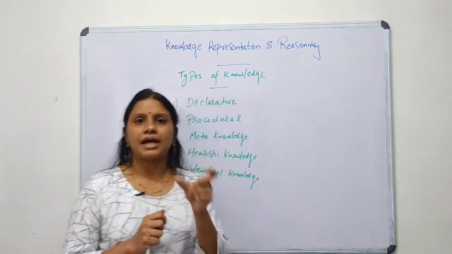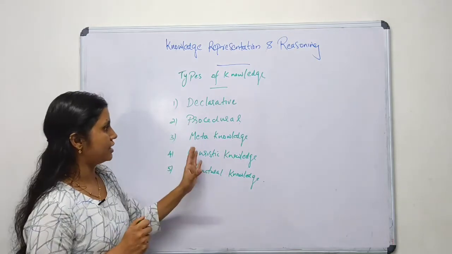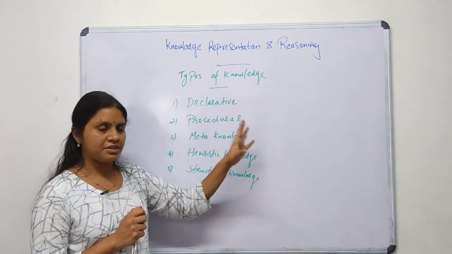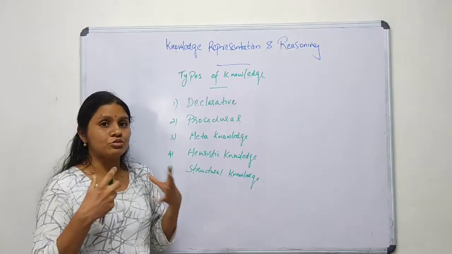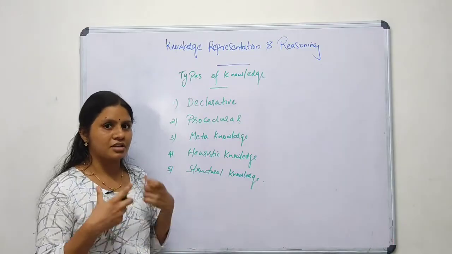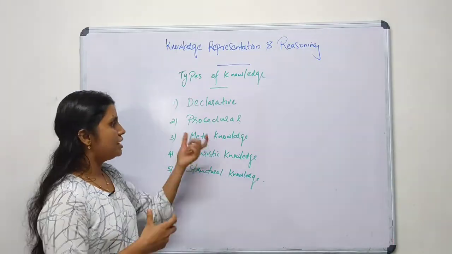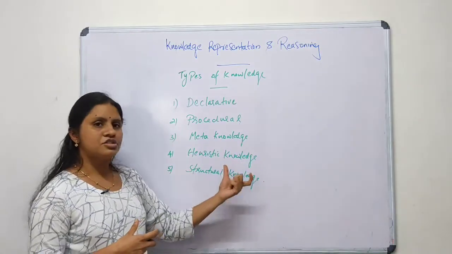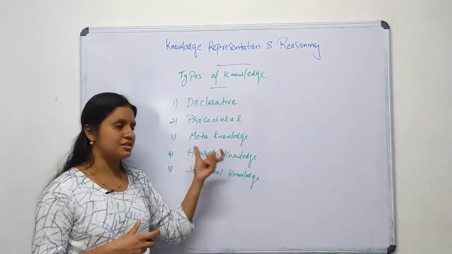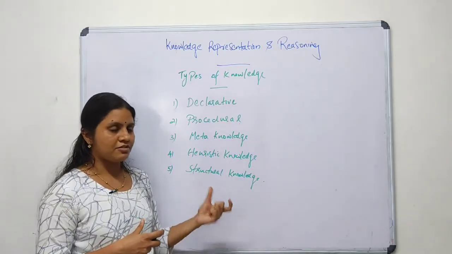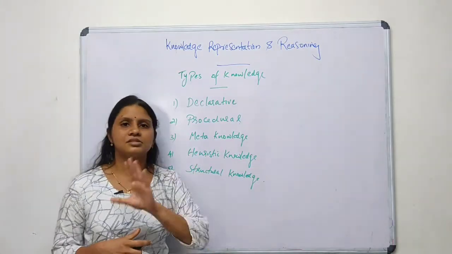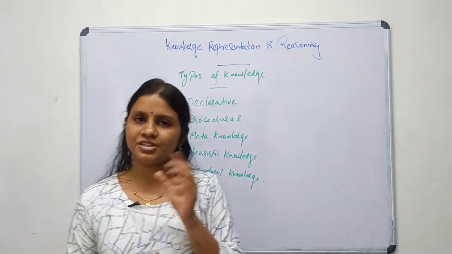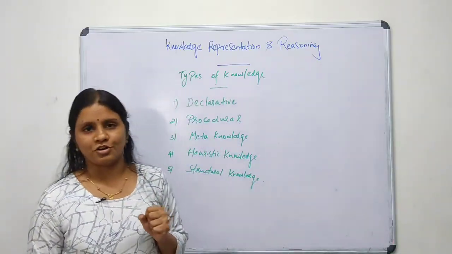These are the different types of knowledge that we have. Declarative is a description about something. Procedural is how objects behave and act, and it is the more complex one. Meta knowledge is knowledge about knowledge. Heuristic knowledge is gained only from experts, and it is the best approach to problem solving. And structural knowledge establishes the relationship between objects.